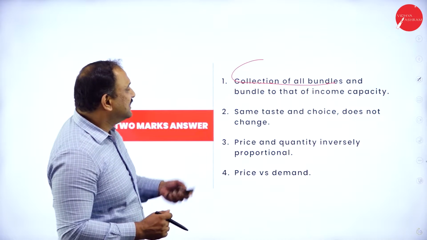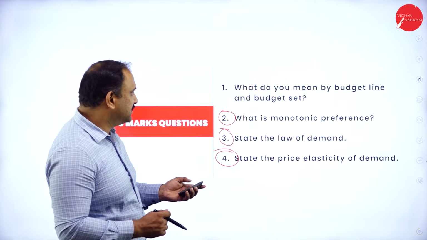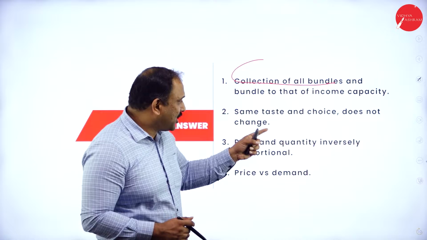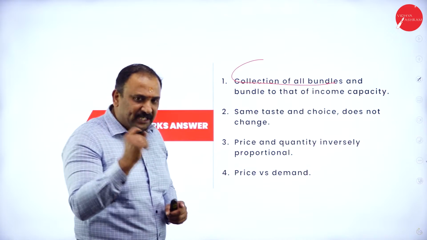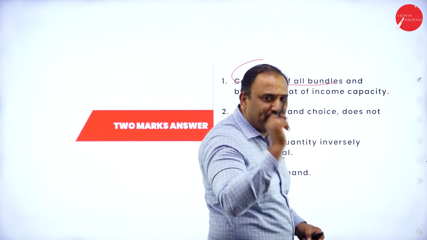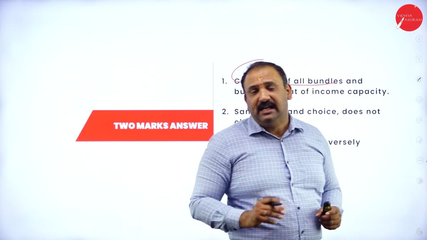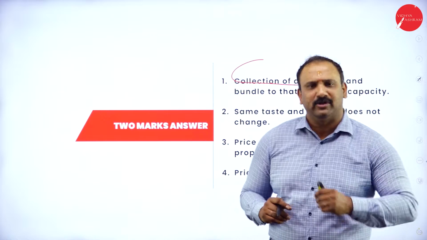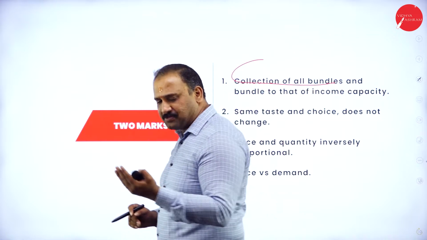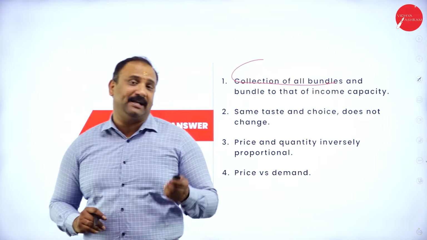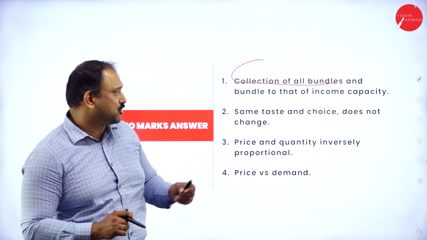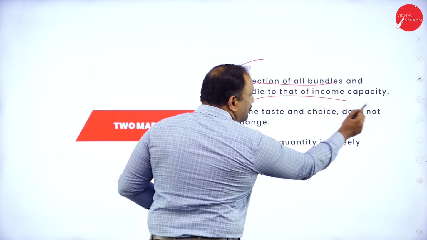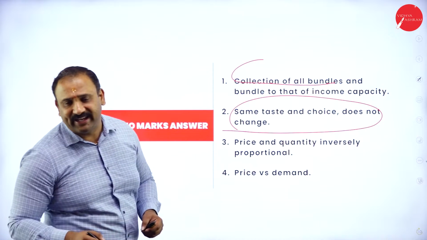Now, what do we mean by the word monotonic preferences? Same taste and choice does not change. Many times, as a consumer, you need to understand that I will not be changing my preferences too many times. Why? Because I like it. Even though the price might be great and there are options available, as a consumer my preference, my choice and taste remain the same. So that's where I become monotonic in preference altogether.